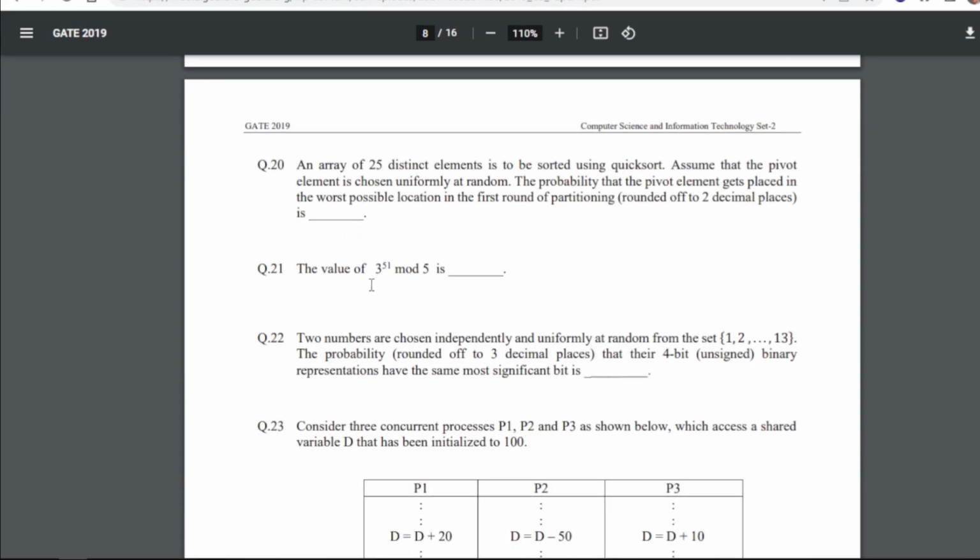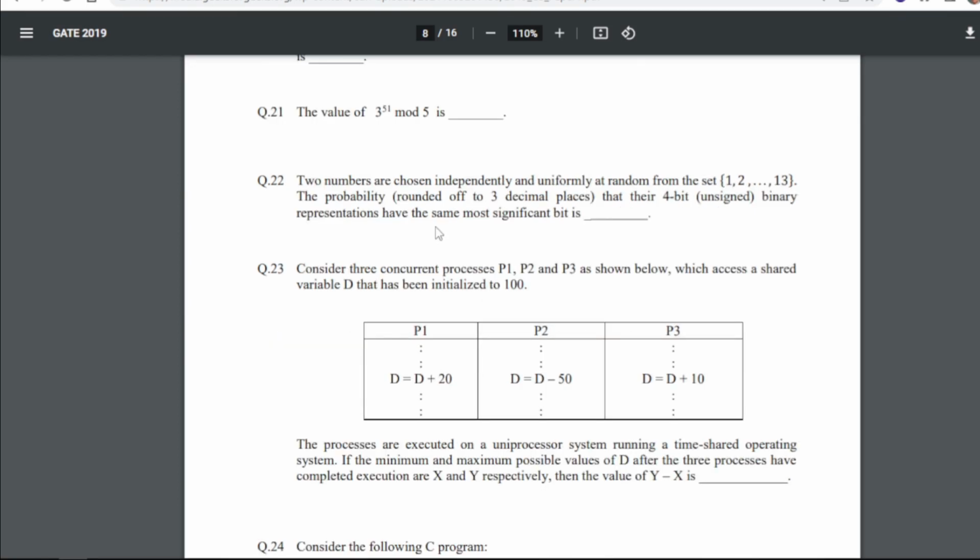Now, the value of 3 to the power 51 mod 5 is what? So for 21st we will get the answer as 2. Basically, when you get such a question, you have to get the prime or non-prime factors first, and in this way, when you solve this problem, you will get the answer. That was the trick I was telling you. But if you have already solved this, hope you remember how you got 2 as the answer.